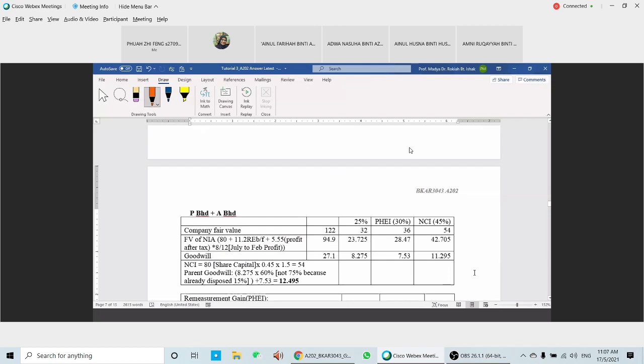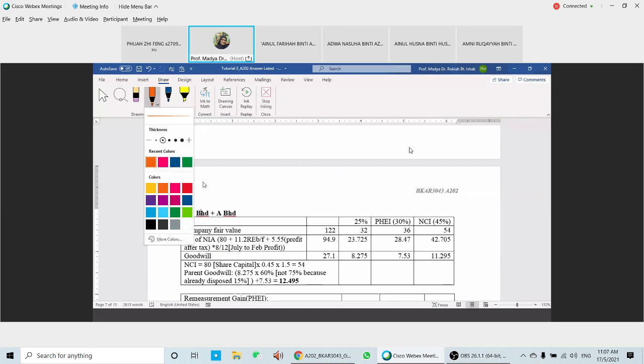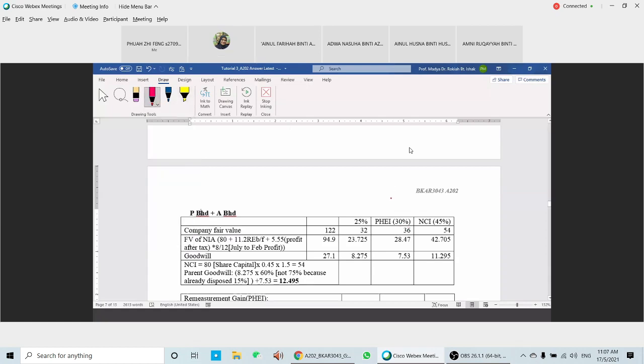Okay, P and A now. P has an indirect interest in A. P directly has 30%. Okay, P has 30%, and P in S has 45%. This one is S. S has 25%. NCI has altogether 55, so NCI has 45 here.